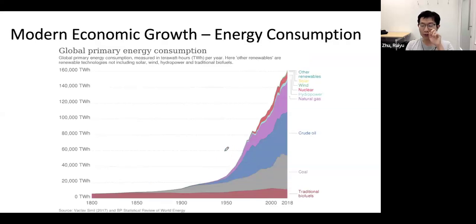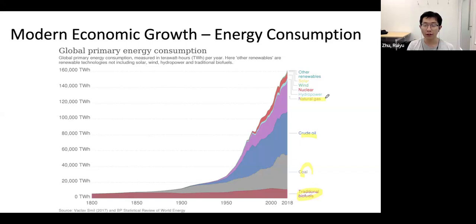Also, the Industrial Revolution created very new industries and changed our pattern of energy consumption, right? In very ancient times, people mainly used traditional biofuels, right? After that, we created machines, and machines started to use coal, crude oil, and natural gas, and more recently we started to use wind, solar, and nuclear power, right?